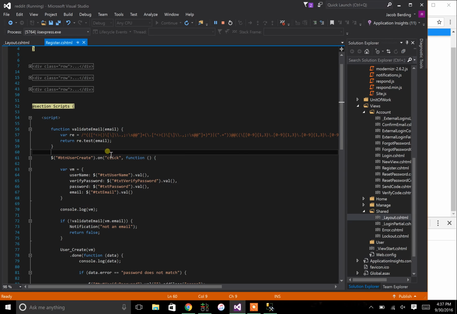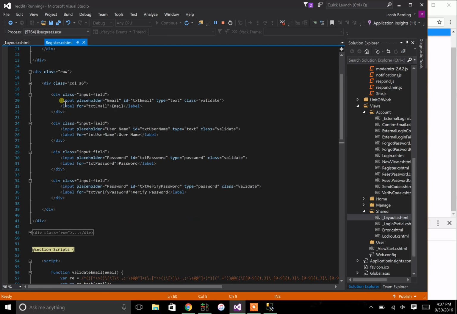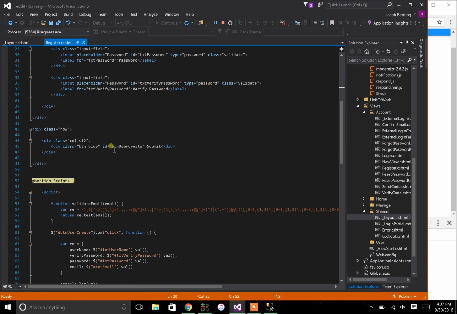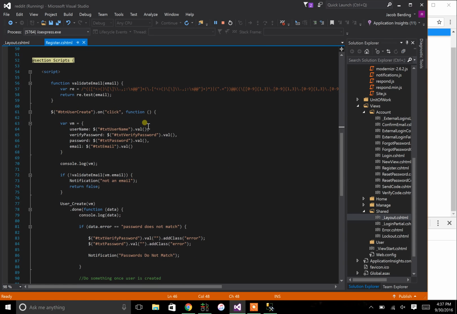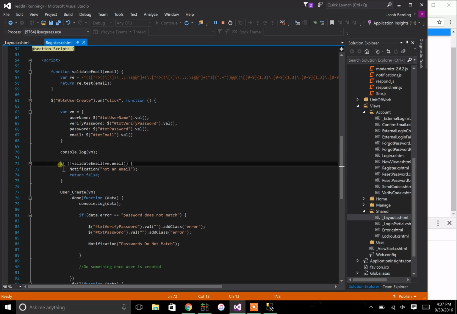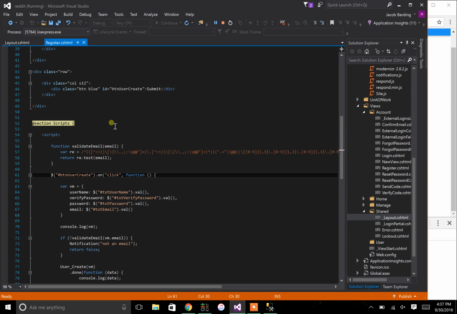So notice our front end here, the page I'm working on is register. I can work back on my layout and change files and update that stuff when I can. But in the HTML, I have some input tags, my text, password, stuff like that. And I have a button at the end to create the user. And down here is where all the front end JavaScript is, like checking if an email is valid. I just pulled this from Google, just check email validation, right? And then what I do down here is, on click is the jQuery event. On click, btn user create.